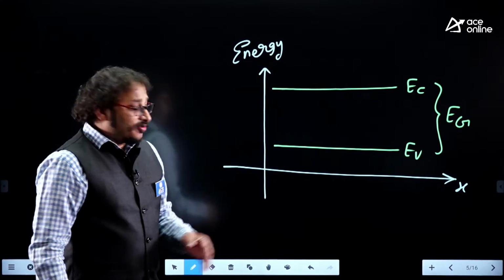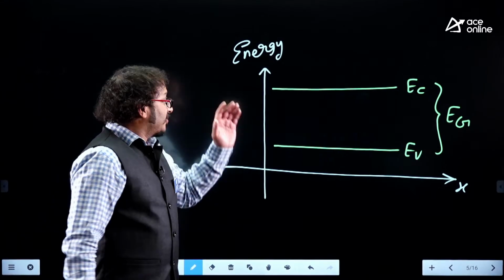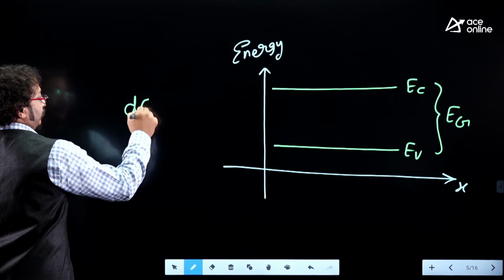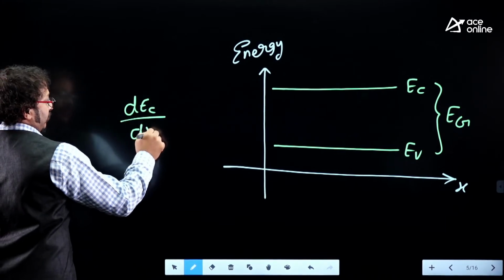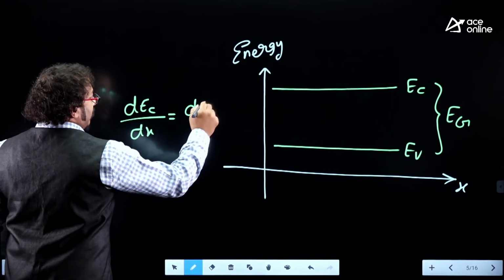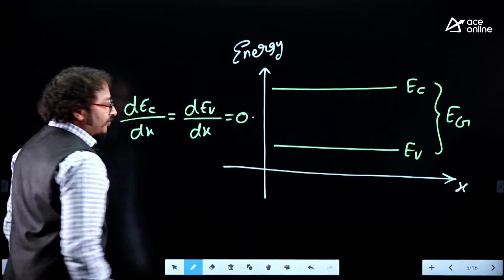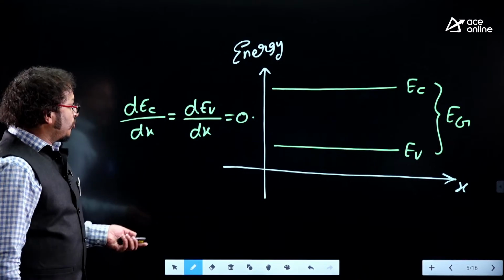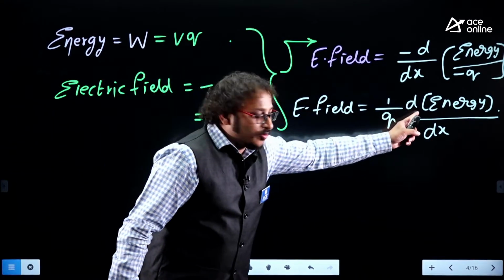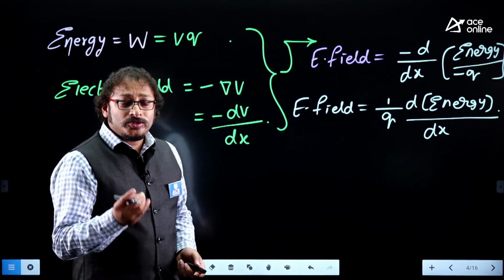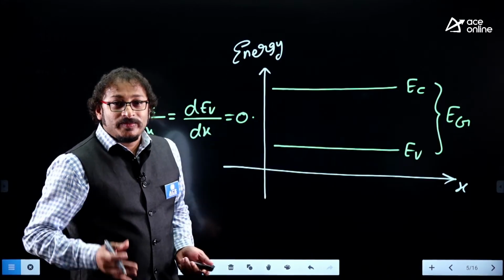Now, could you please let me know what slope I have? The y-axis is energy, the x-axis is distance. Now, what is the slope here? dEC by dx, which of course equals dEV by dx. What is the slope? It is 0. Sir, if the slope is 0, substitute that here. If d of energy by dx is 0, then electric field equals 0. So what do you mean by that?